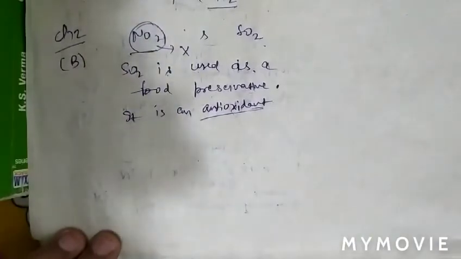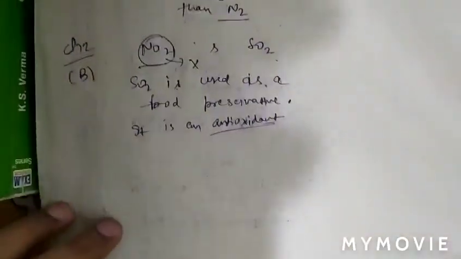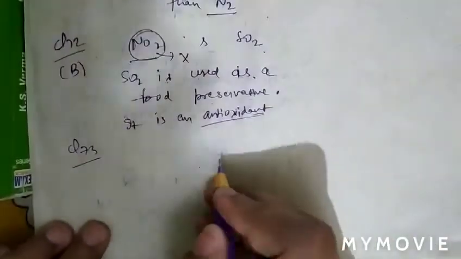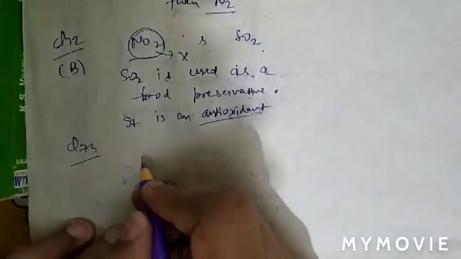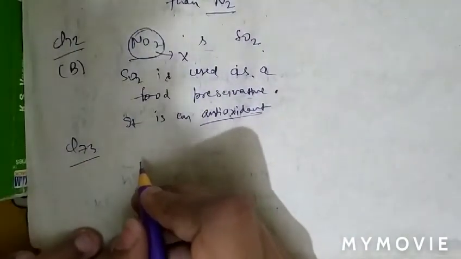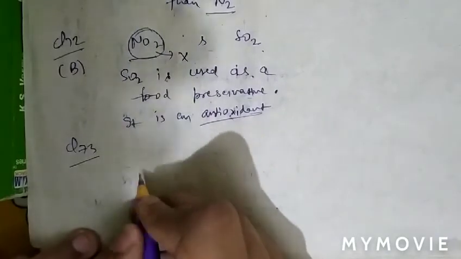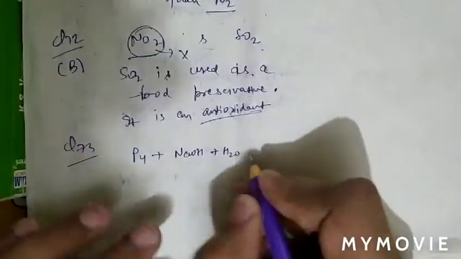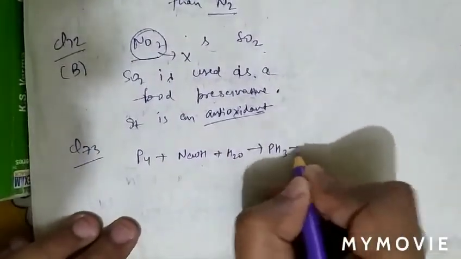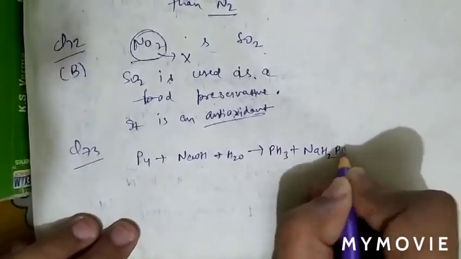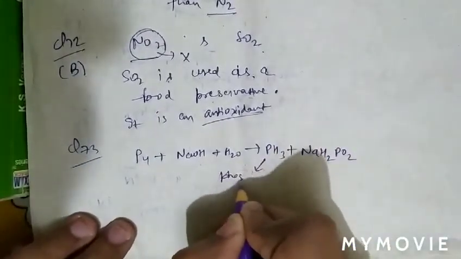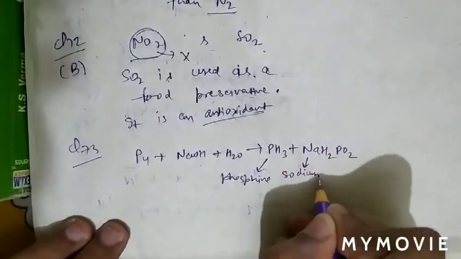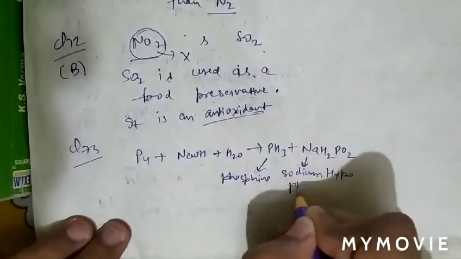See question number 73. What is given there? The question is, sodium hydroxide reacts with phosphorus to give phosphine. As we know that when phosphorus reacts with NaOH in presence of water, it forms phosphine gas, PH3, and sodium hypophosphite.